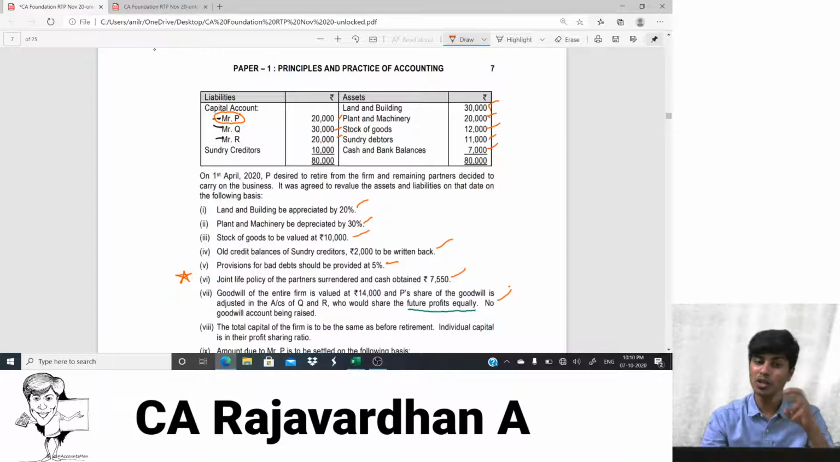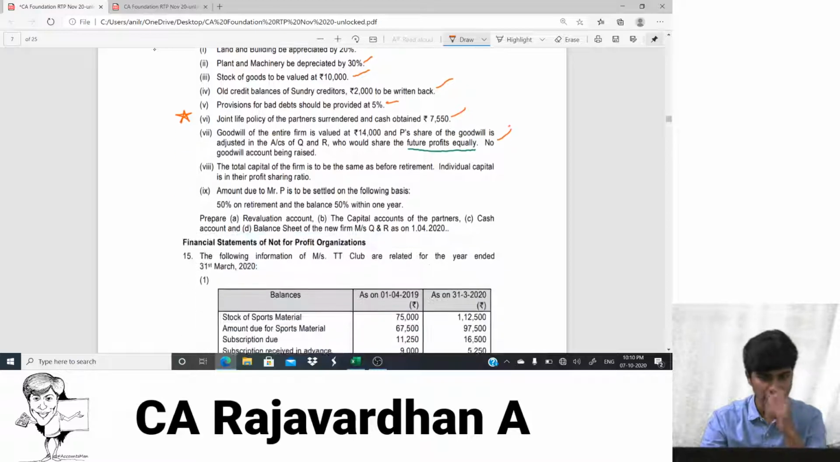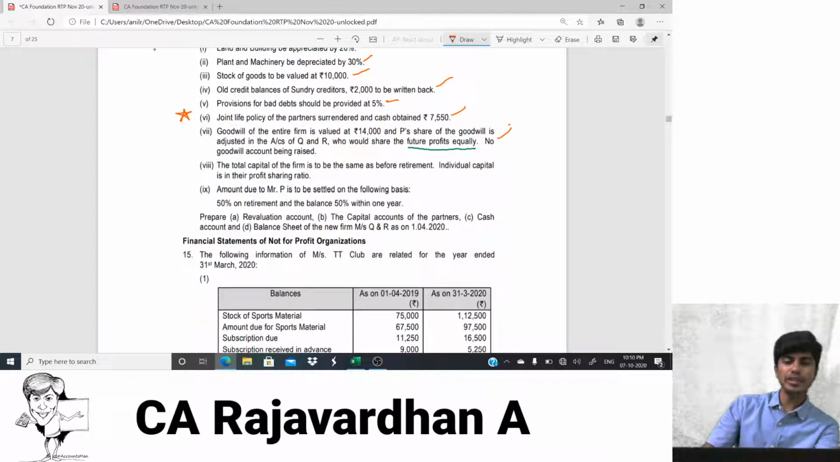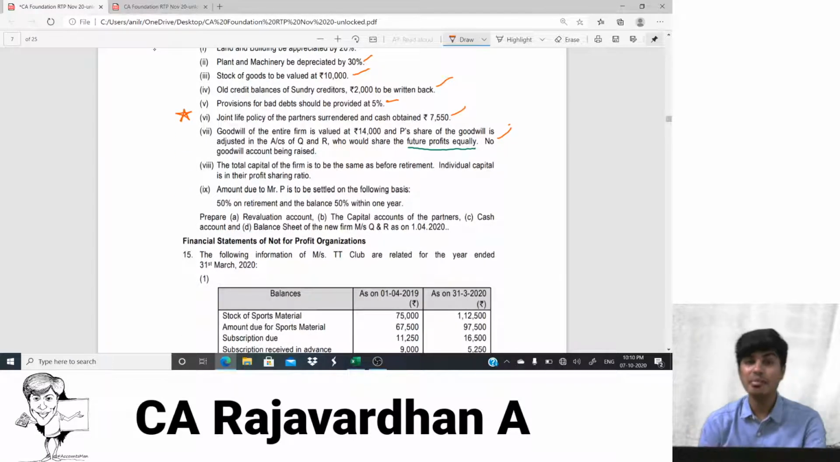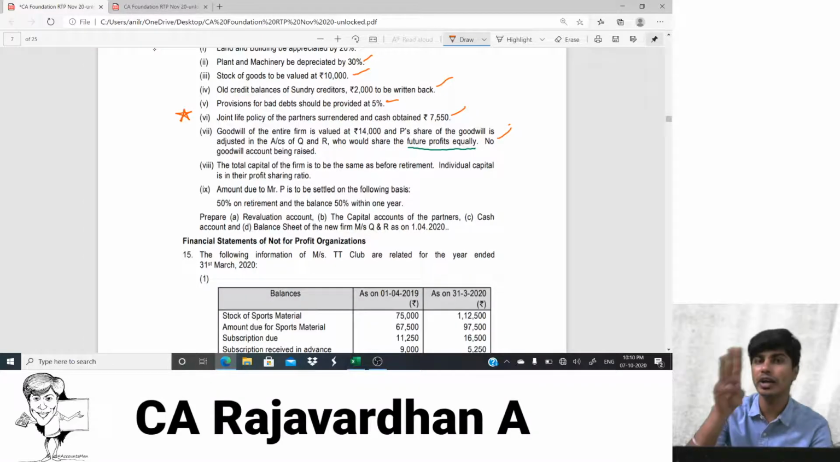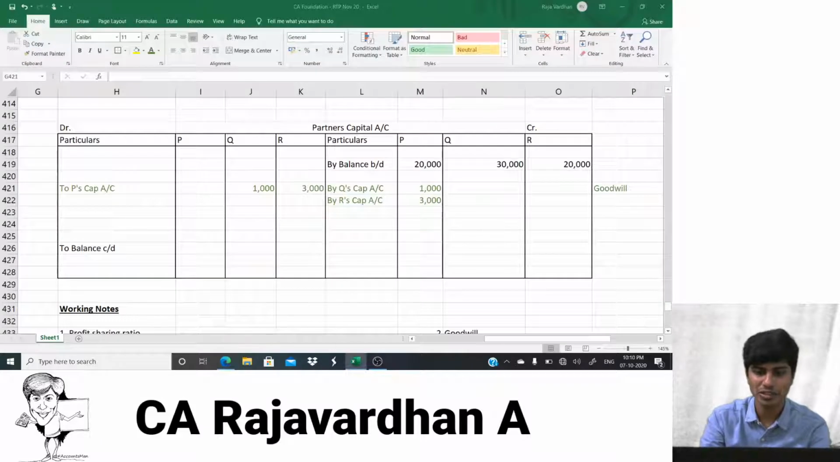But it should be between Q and R, not P anymore. Q and R in what ratio? Profit sharing ratio. The new profit sharing ratio is 1:1, equal. So that 70,000 should be shared between Q and R in 35-35 ratio. I'll repeat. They've told that the total capital of the firm is to be same as before retirement. Before retirement it was 70. After retirement also it should be 70. Before retirement it was P, Q and R. After retirement it should be only Q and R. In what ratio? 1:1 ratio. That is 35,000, 35,000. Okay, guys, come on, let's write that here.